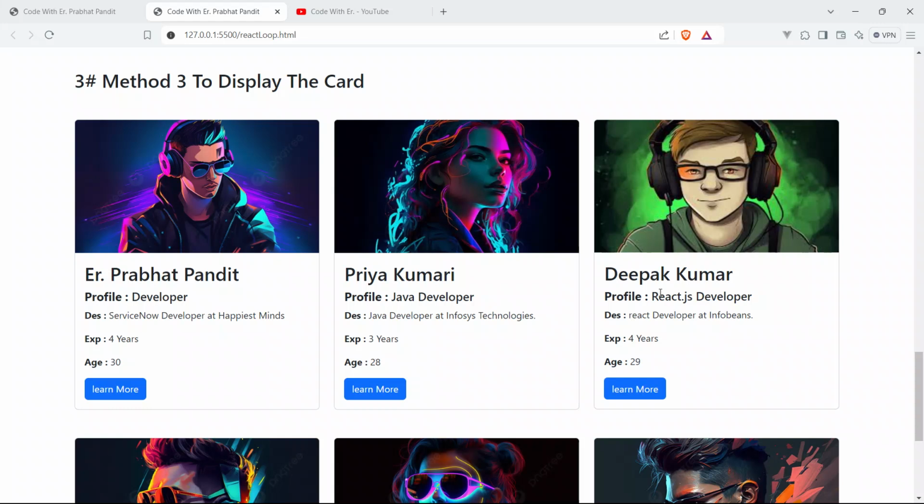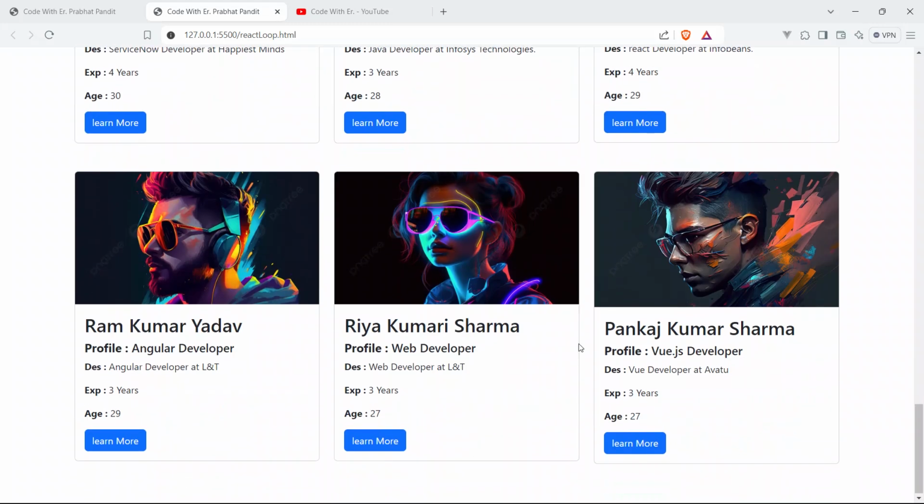And this is the third user profile card, Deepak Kumar. Profile is React.js developer, and description is this. Experience is 4 years, age is 29. This is the fourth user profile card, Ram Kumar Yadav. Profile is Angular developer. This is the description, this is the experience, and this is the age.